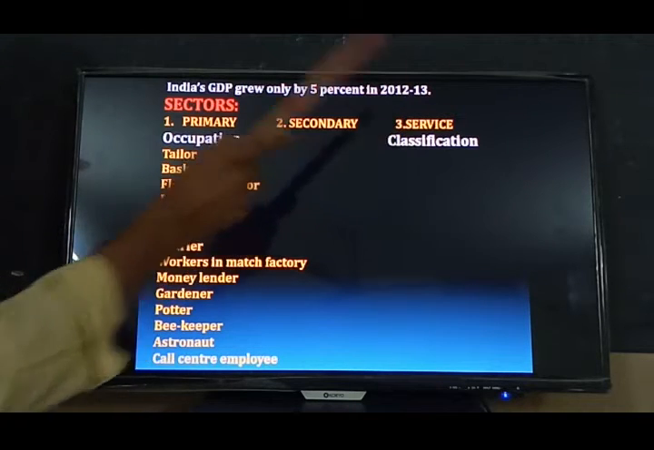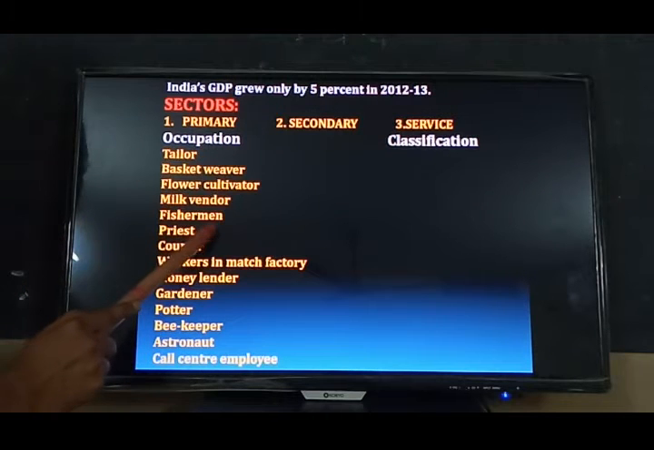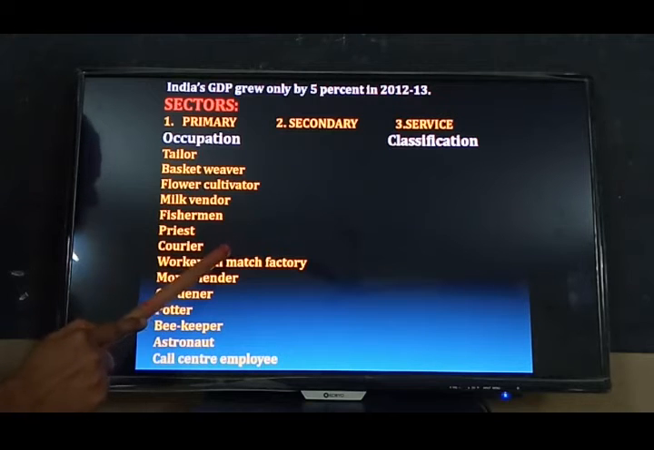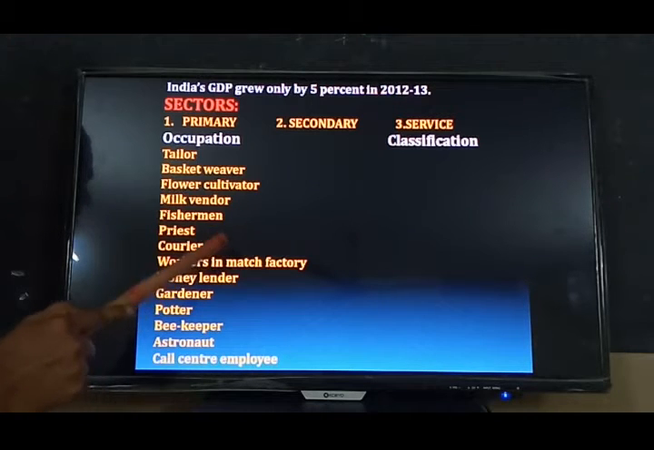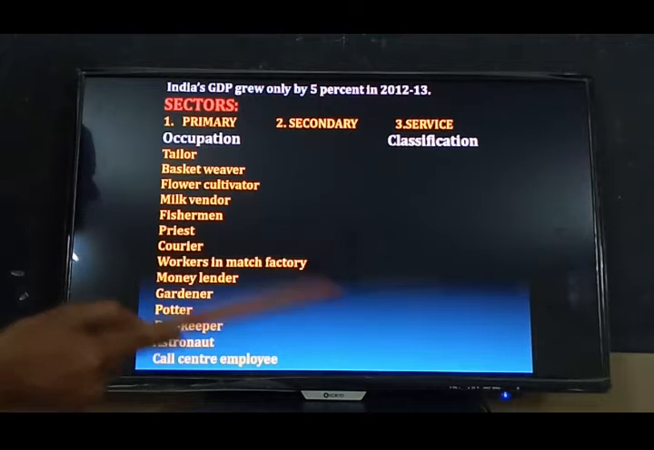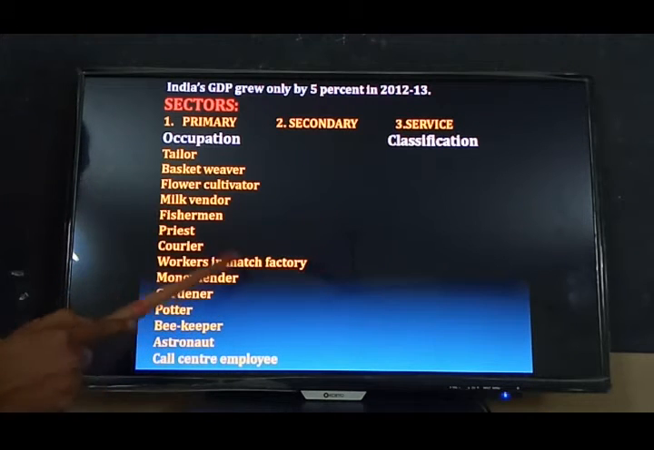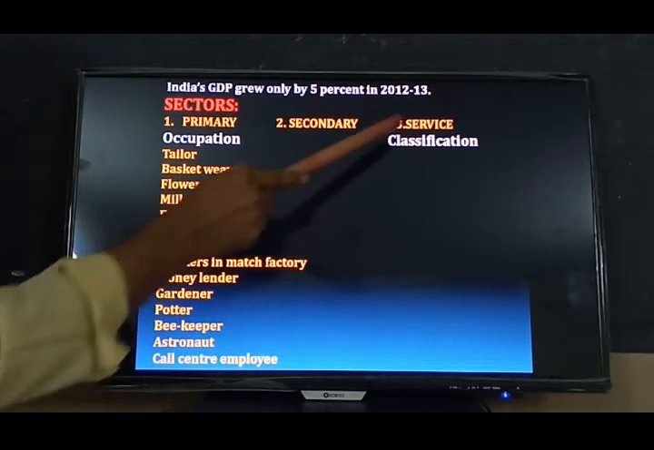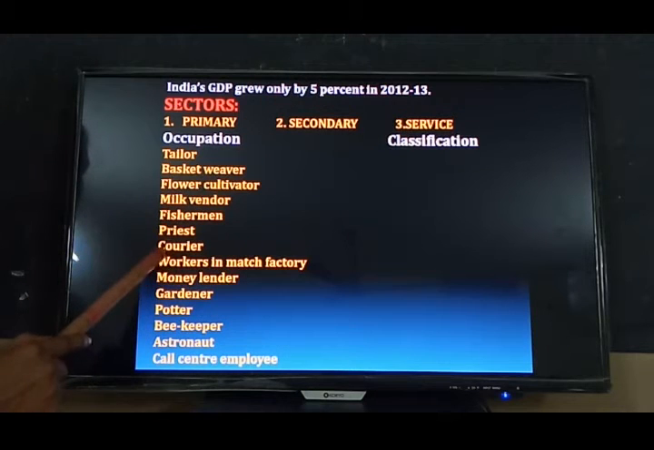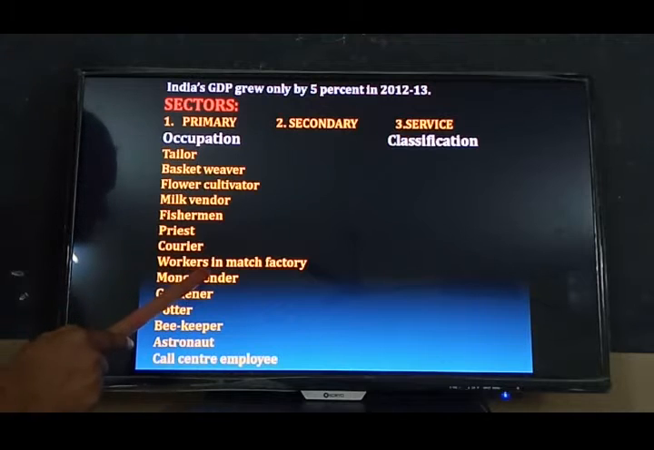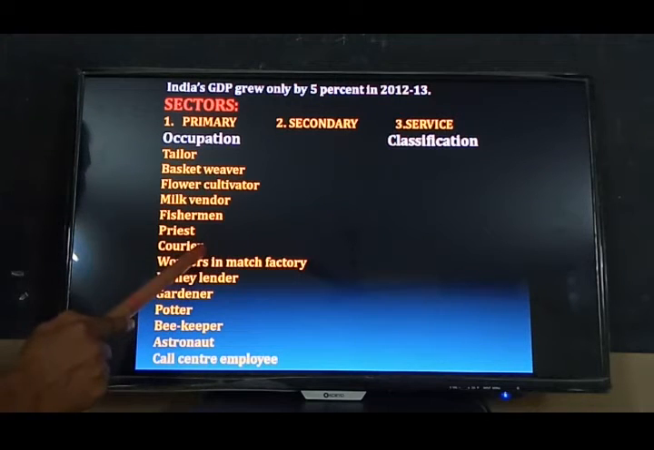Priest comes under the service sector. He cannot produce any good. We know priests in churches, temples, mosques. We can see priests preaching the word of God or the scriptures to the devotees. So they cannot produce any good. They are serving the people. That is why priest comes under the service sector. Courier. This man also comes under the service sector. He will serve the consumers.